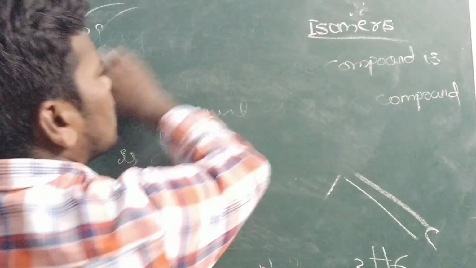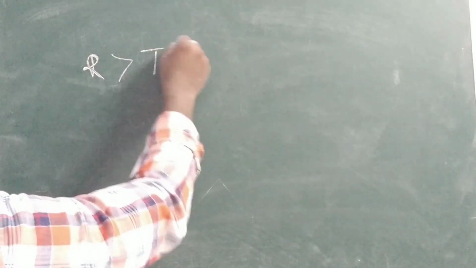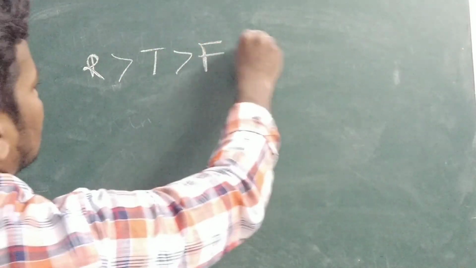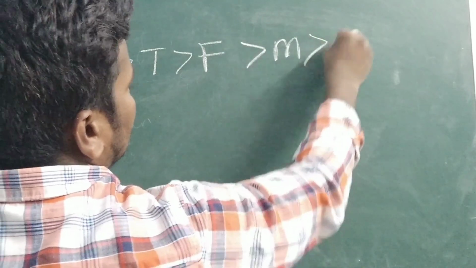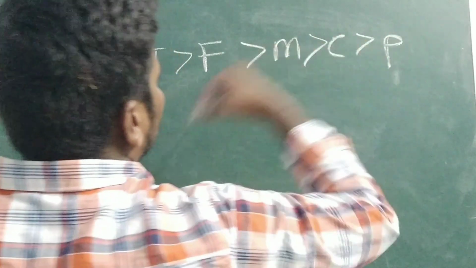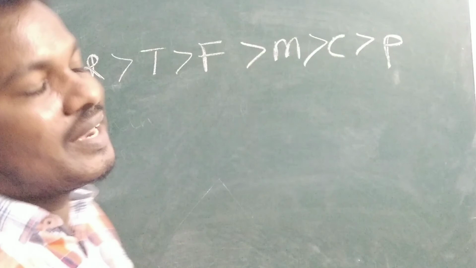Next, whenever you see similar compounds and want the priority order, first you give ring chain, followed by tautomerism, followed by functional, followed by metamerism, chain and positional isomerism. This is the priority order.